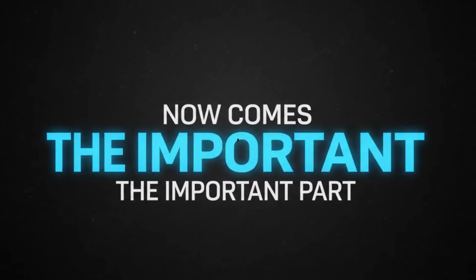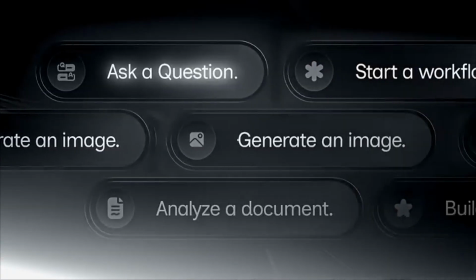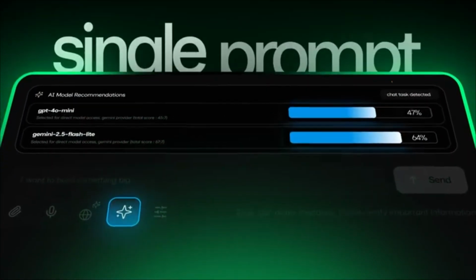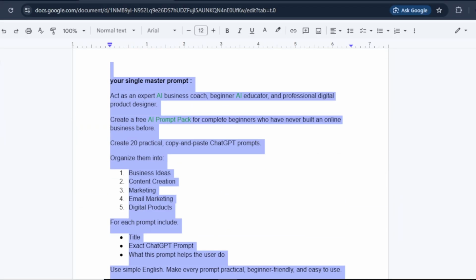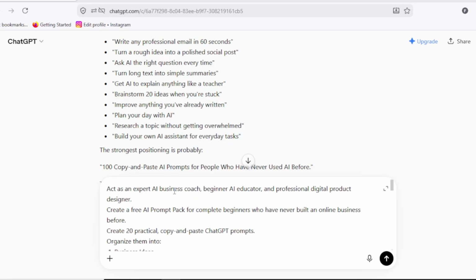Now comes the important part. Come back into ChatGPT. Now you are no longer asking for problems. You are asking ChatGPT to help build the product. Copy this single master prompt. Copy all of this prompt in Google Docs and paste it into ChatGPT. Look at this prompt, what I give to ChatGPT. Act as an expert AI business coach, beginner AI educator, and professional digital product designer. Create a free AI freebie for complete beginners who have never built an online business before.